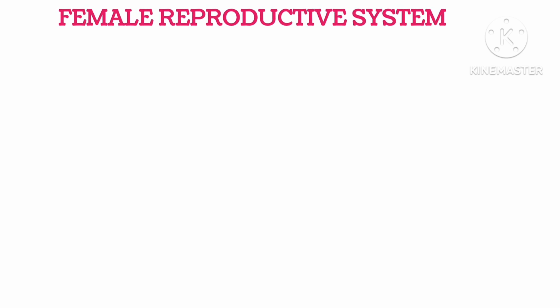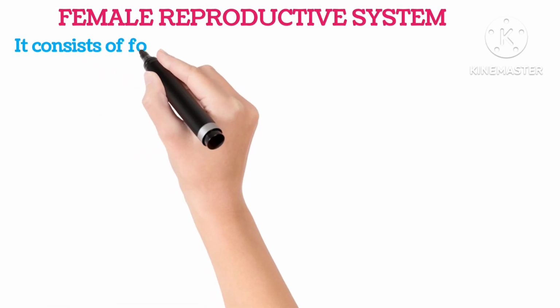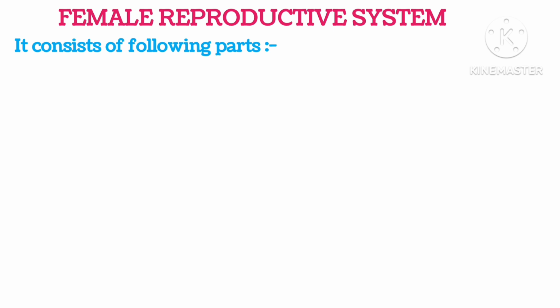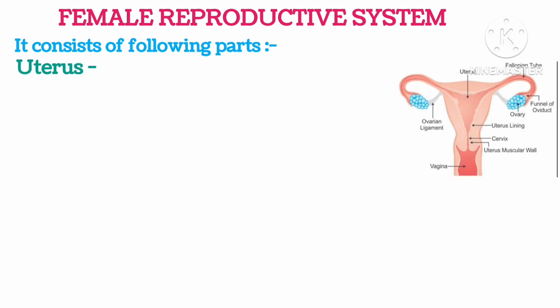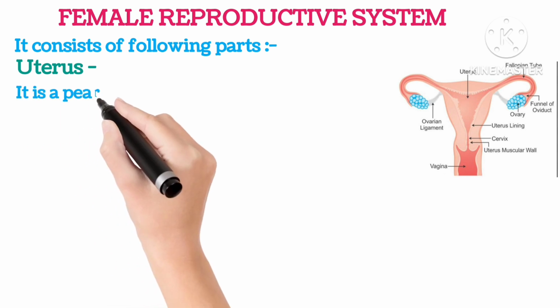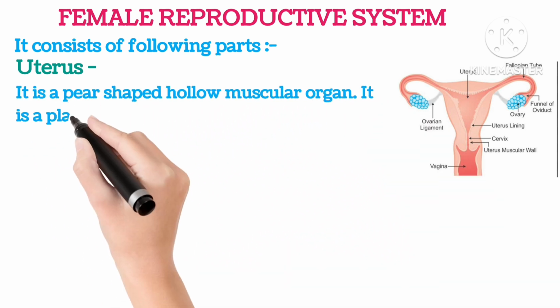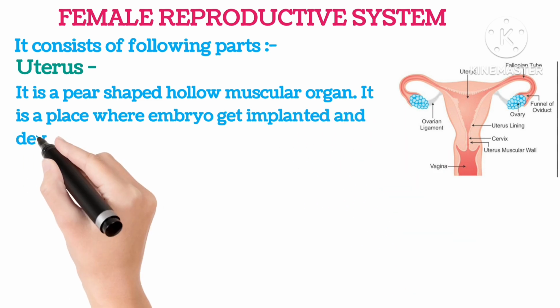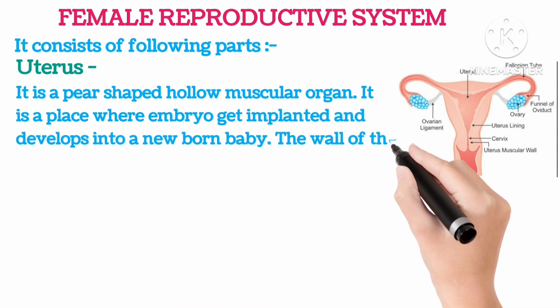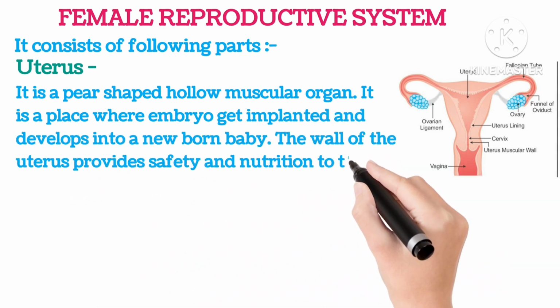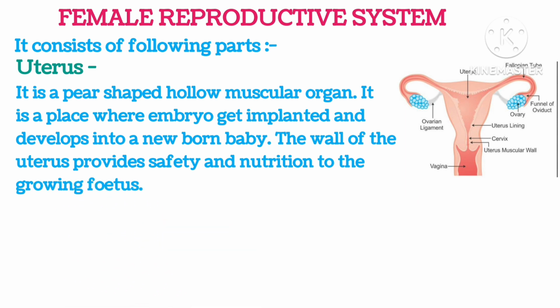Female reproductive system. It consists of the following parts. Uterus. It is a pear-shaped hollow muscular organ. It is a place where the embryo gets implanted and develops into a newborn baby. The wall of the uterus provides safety and nutrition to the growing fetus.